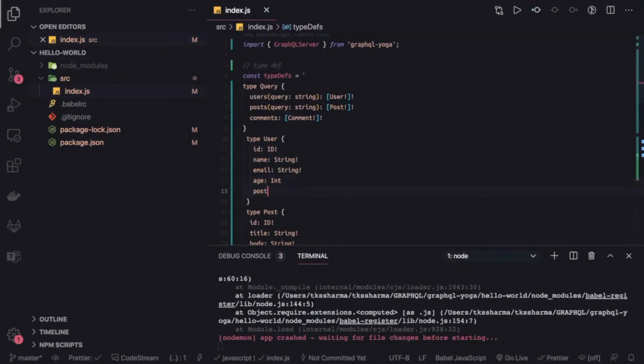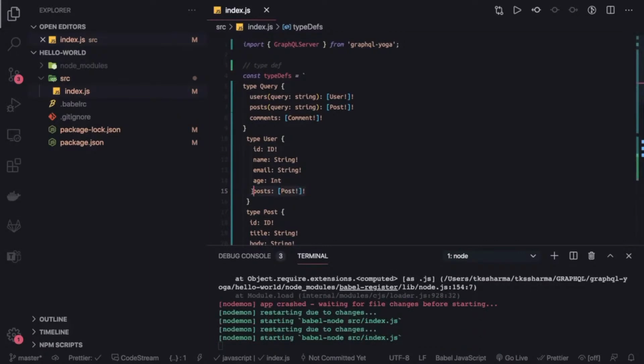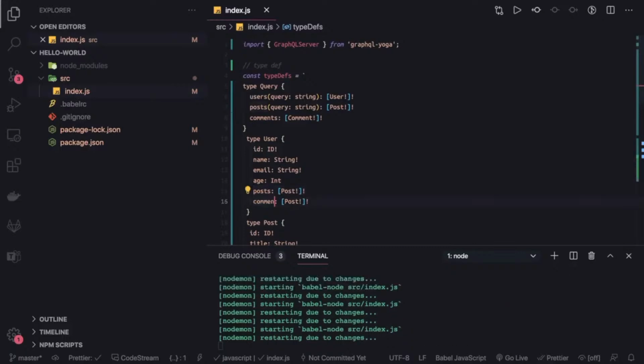So the posts written by the user, and here I can also return the comments written by the user, right? So I can return the post type and comment type from the user type.